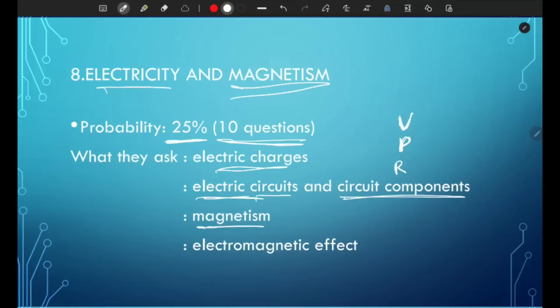And magnetism. What's interesting about magnetism is that there's only one question or 0 questions about it. So it has certainly decreased in popularity. You don't have to worry too much about magnetism. Expect 1 question.